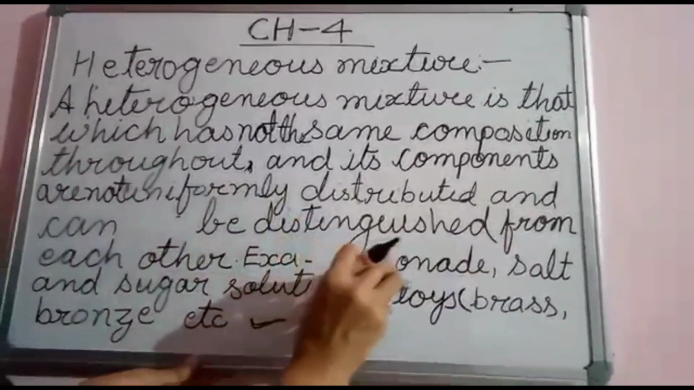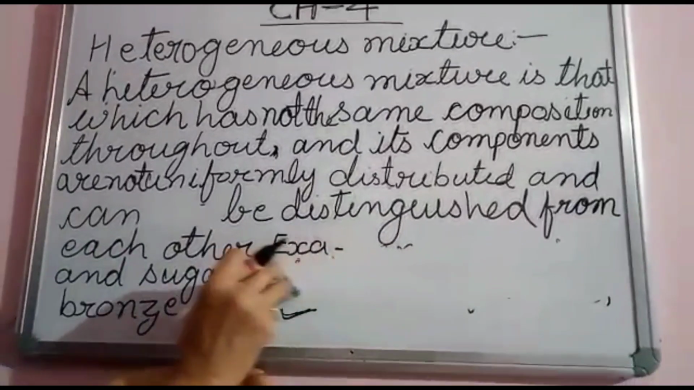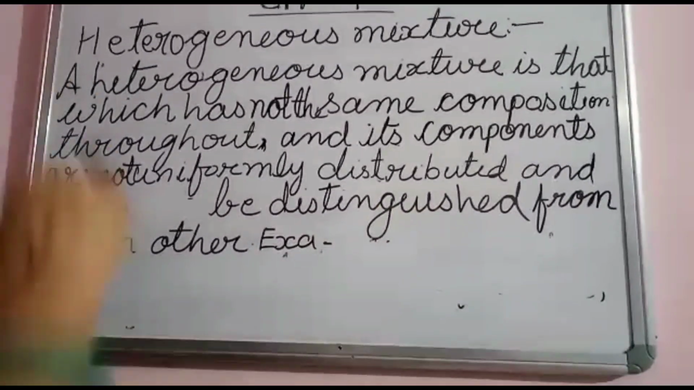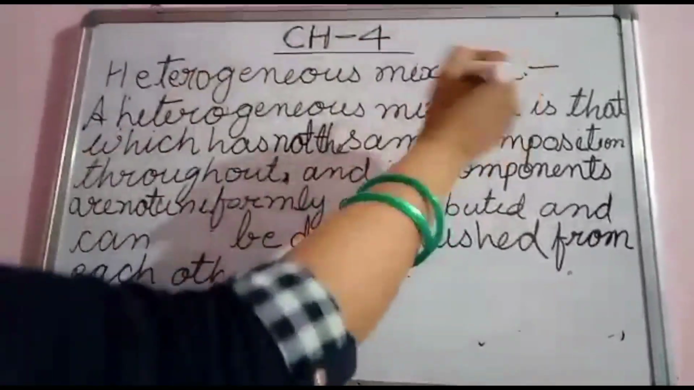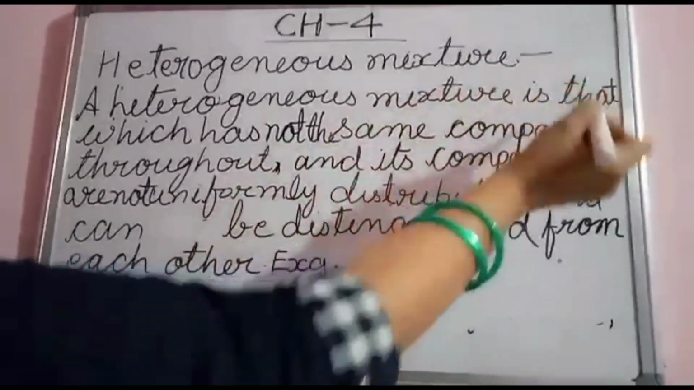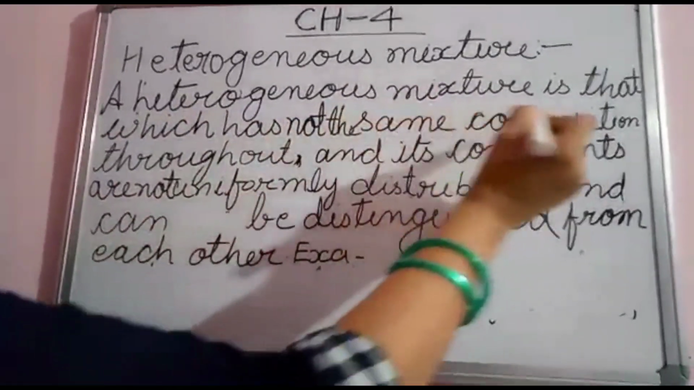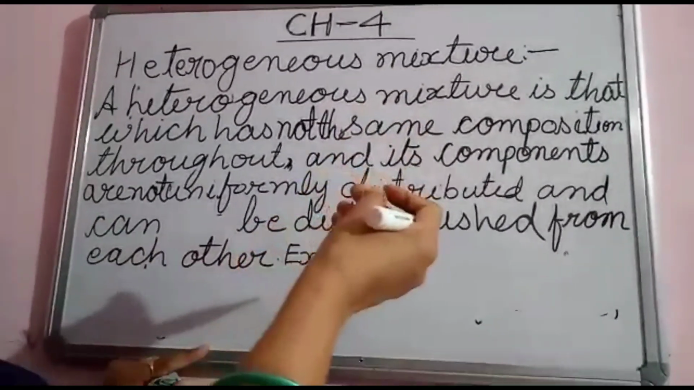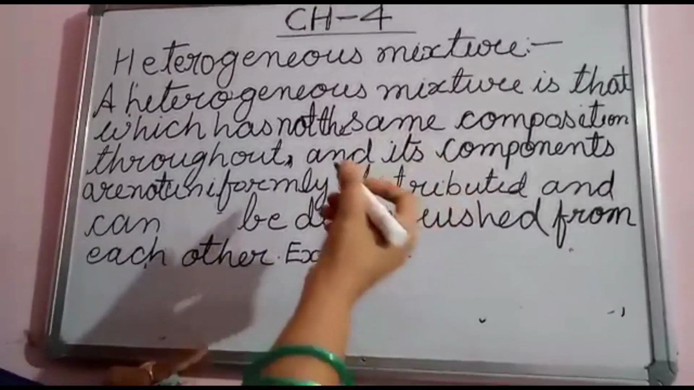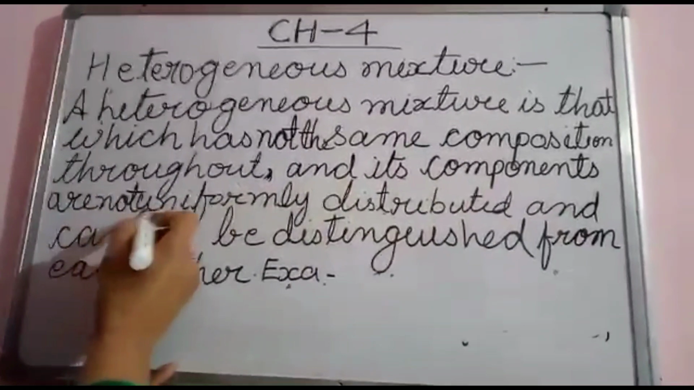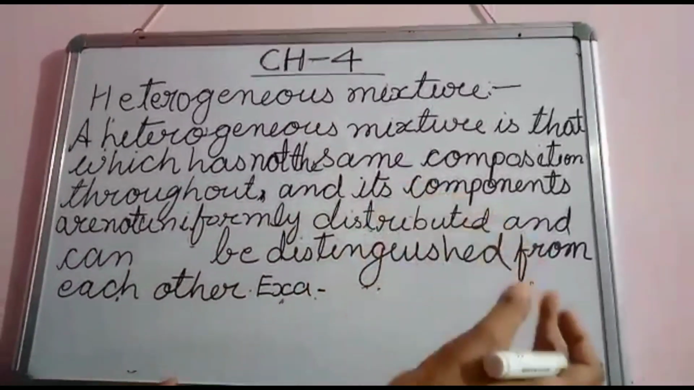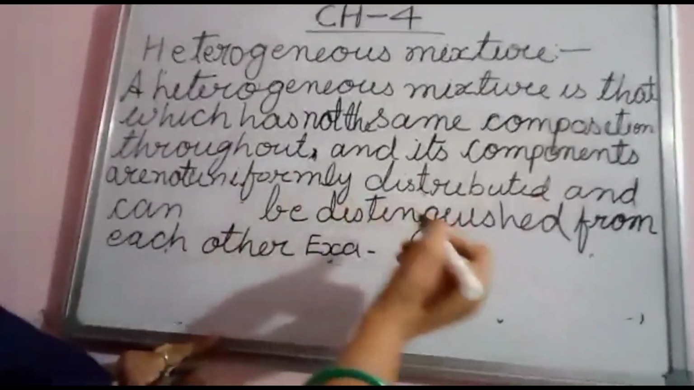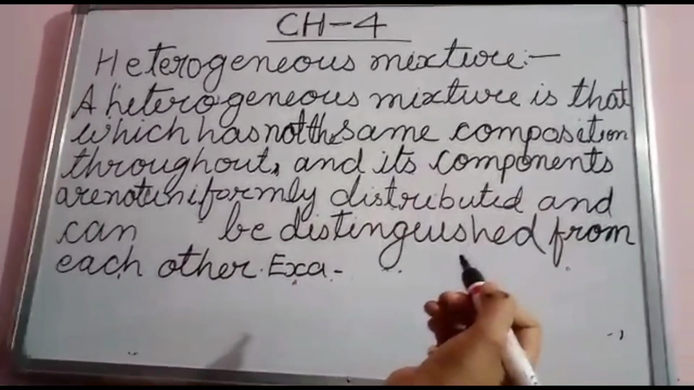The examples also get changed. I will write examples of heterogeneous mixture, because this is the definition of heterogeneous mixture. Once again, look at the board. A heterogeneous mixture is that which has not the same composition throughout, because there is a separate layer of the components in the water. That is the heterogeneous mixture, and its components are not uniformly distributed, because we can separate the components from the water, and can be distinguished means we can separate the components from each other.